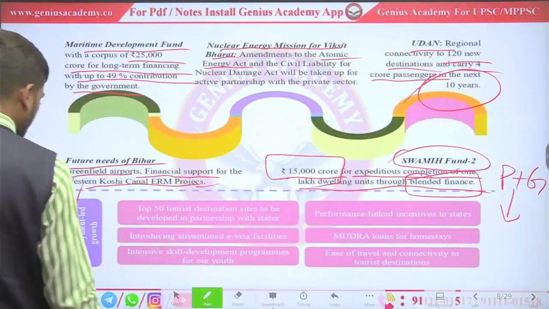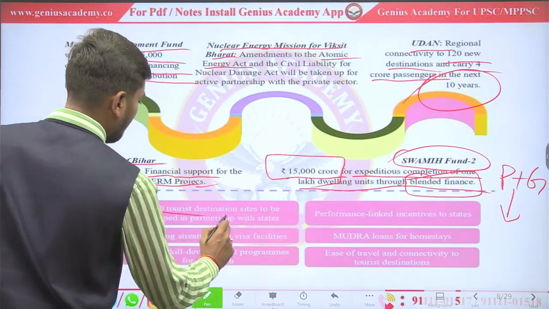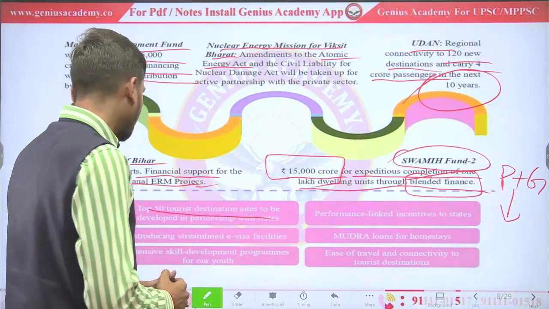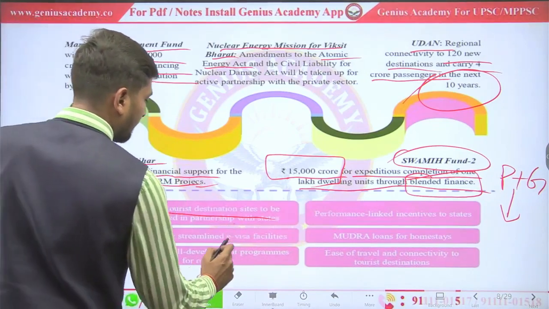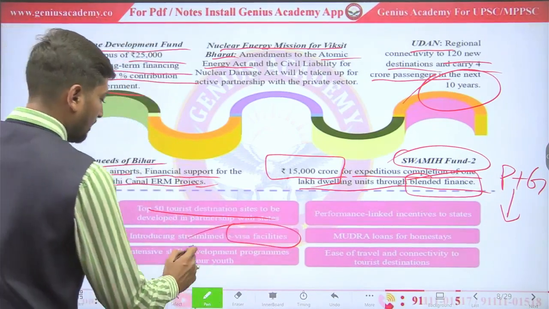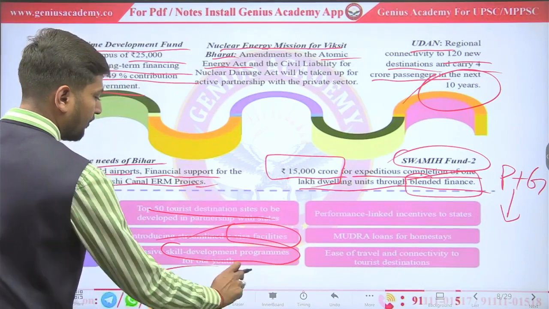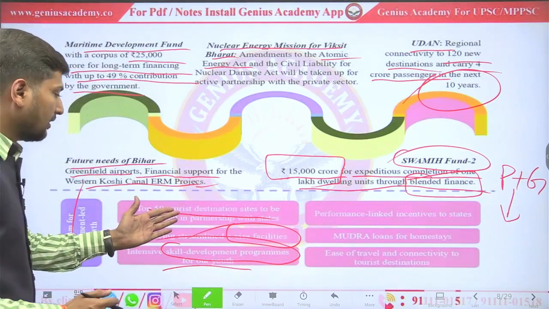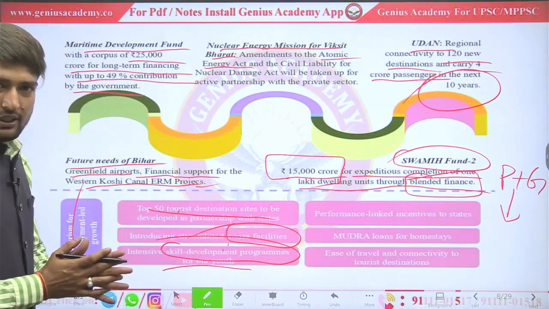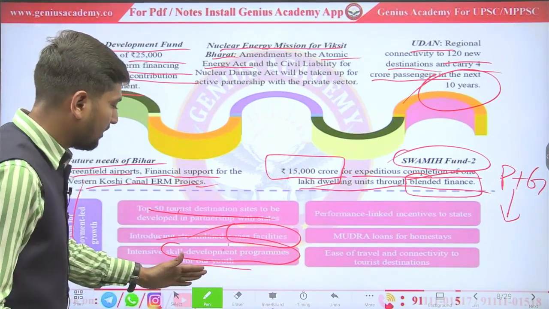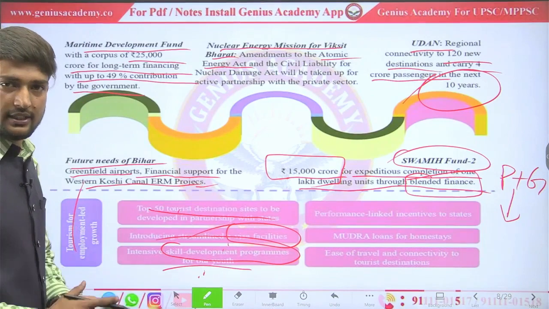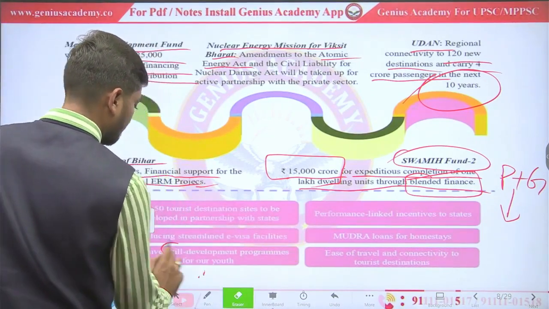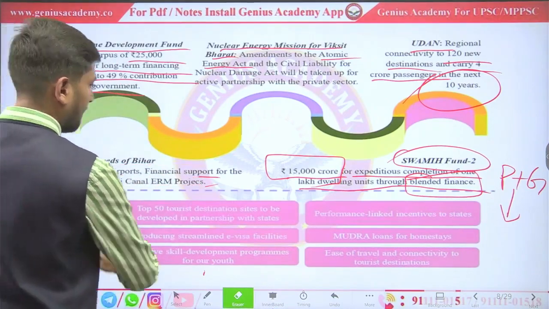Now let's see tourism. Top 50 tourist destination sites have been selected by the states, under which e-visa facilities will be given. Skill development program for our youth. See, destination will build electronic visa, and after that government will also provide skills so that youth can get their employment.